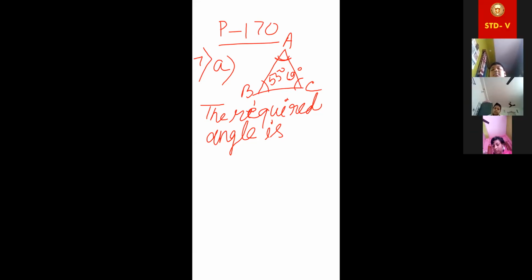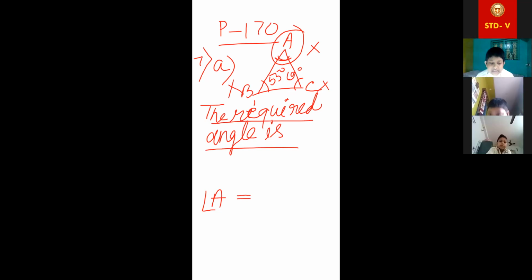Look at this. The required angle, or you can say angle A, the unknown is angle A. If you give a name, then you have to write angle A is equal to. If you don't give any name, then you can write the required angle. Is it clear to everyone?